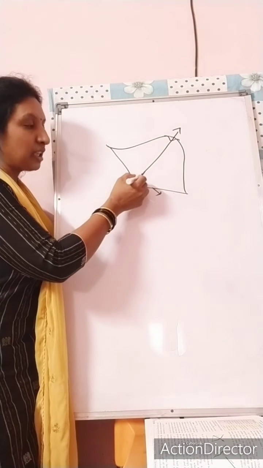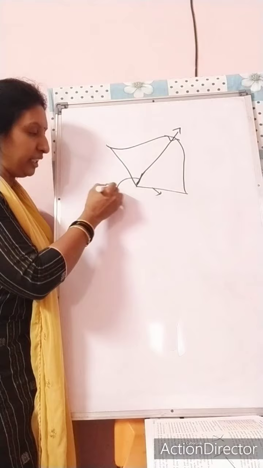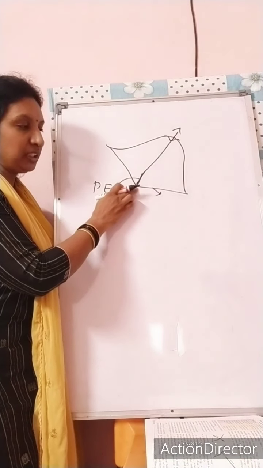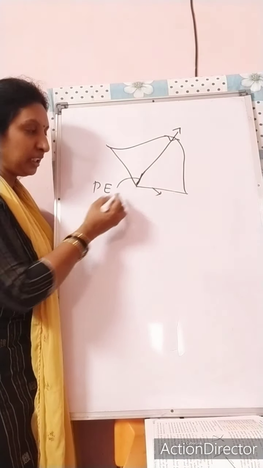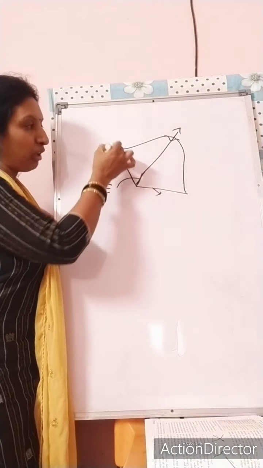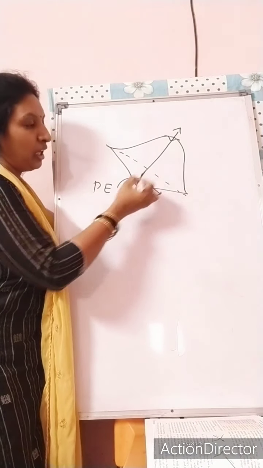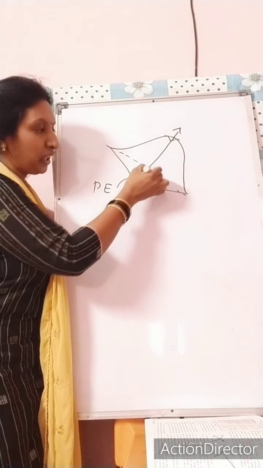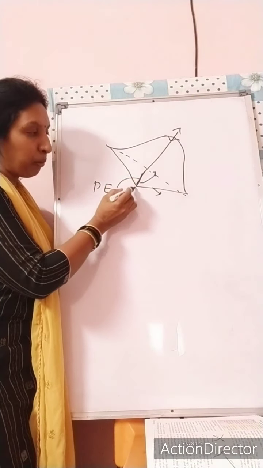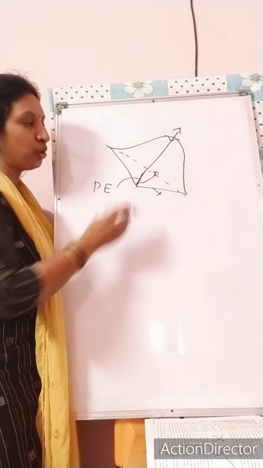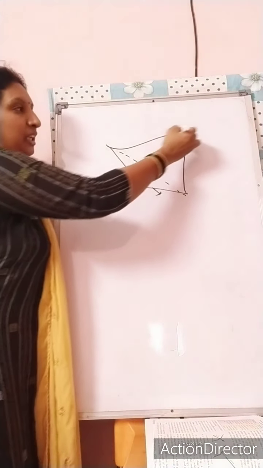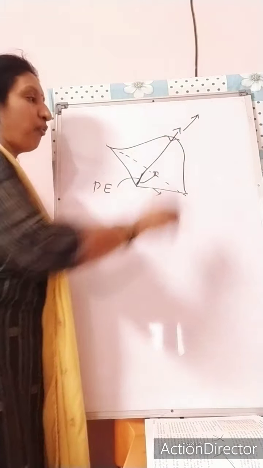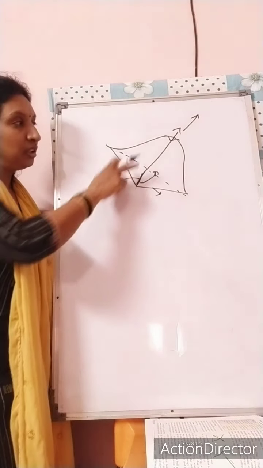That's why some amount of potential energy is stored in this string. So when you are releasing this one, the string will come to its own position. By that, what happens? It will move with a lot of speed and the potential energy is changing into kinetic energy. With that kinetic energy, the arrow will fly away from the bow.